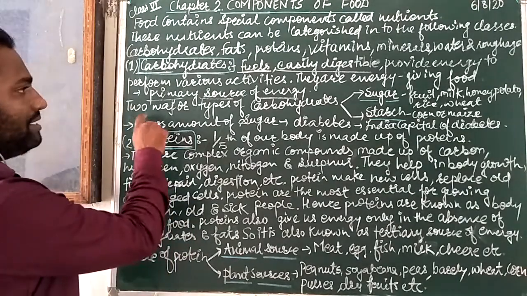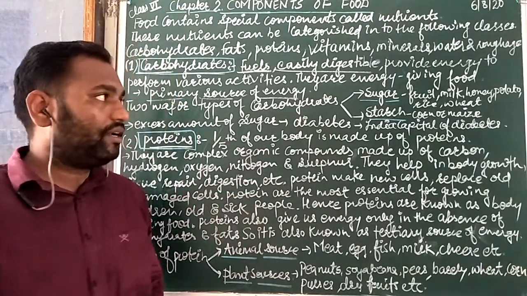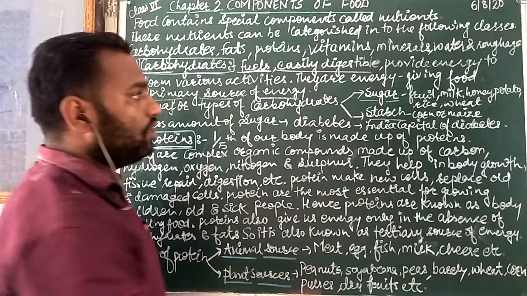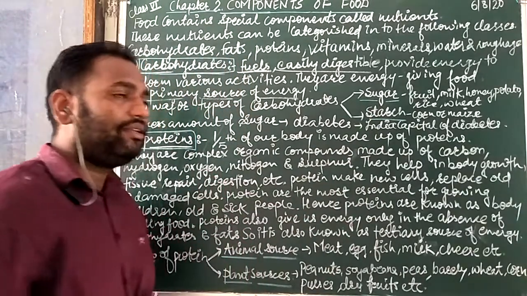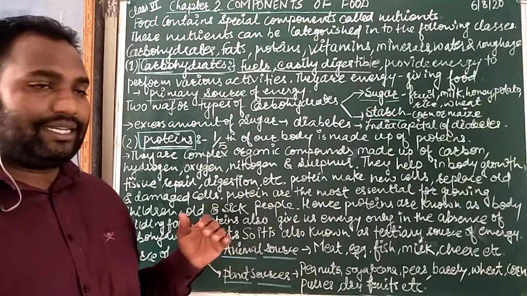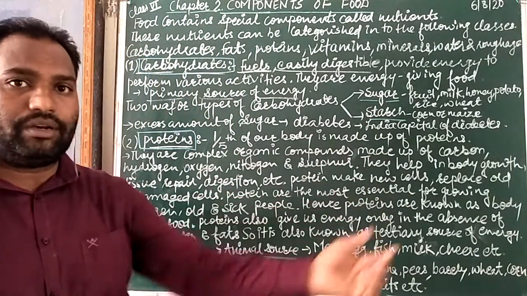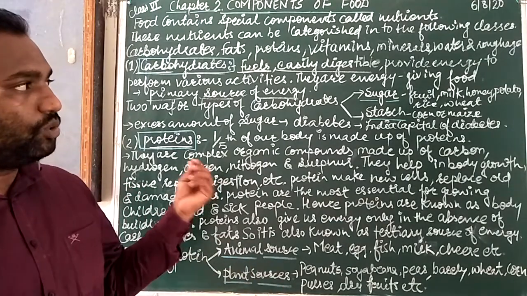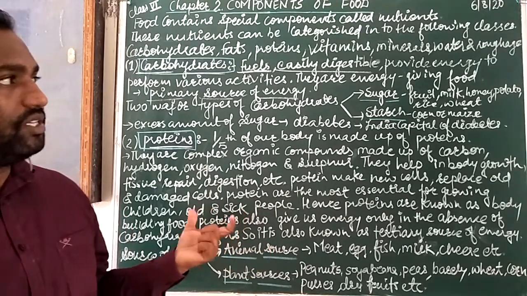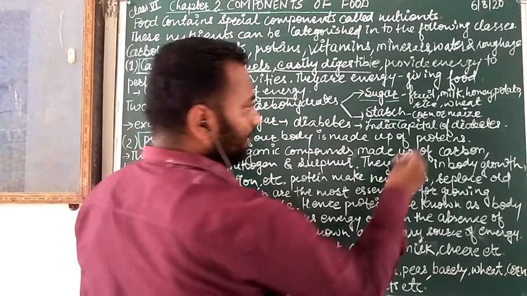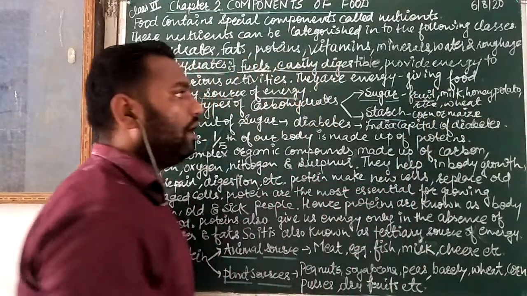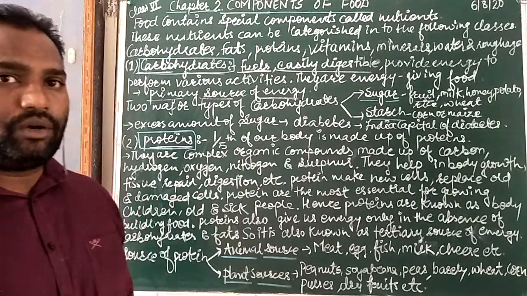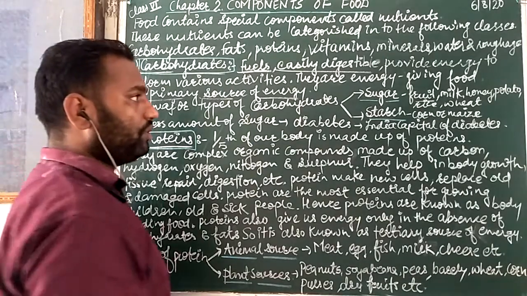Next is two major types of carbohydrates. It means carbohydrates have two types, that is sugar and starch. Sugar doesn't mean only the sugar that we add in sweet materials. Sugar is a type of carbohydrate, and this can be contained in fruits. Fruits like mangoes, oranges, bananas have fruit sugar, like fructose.